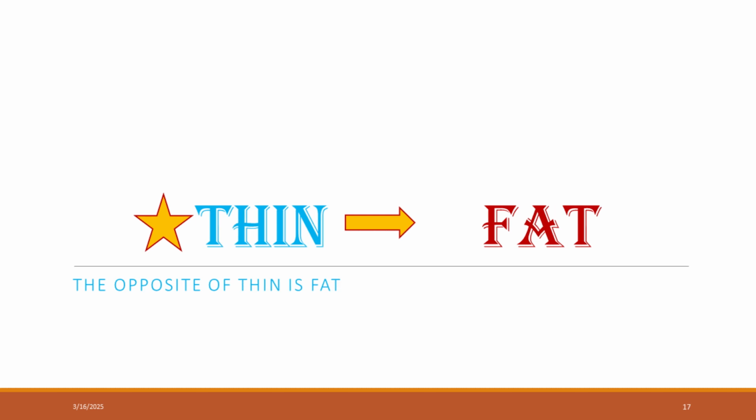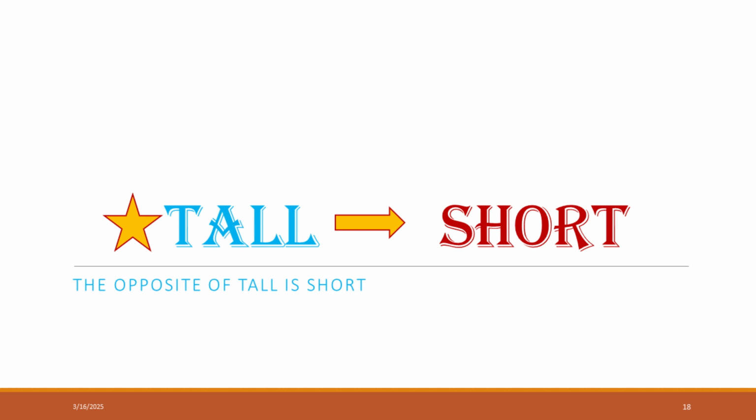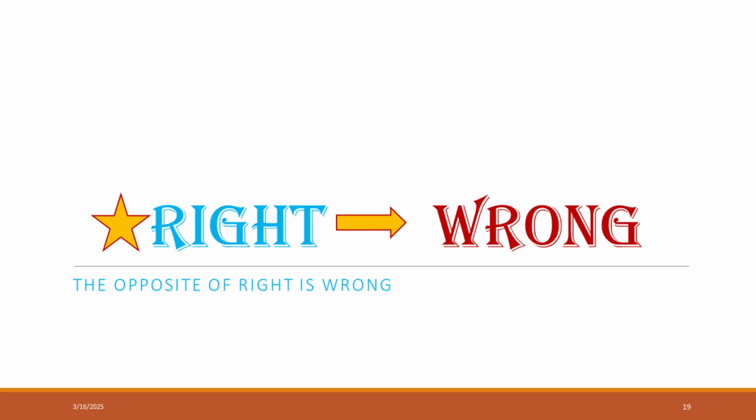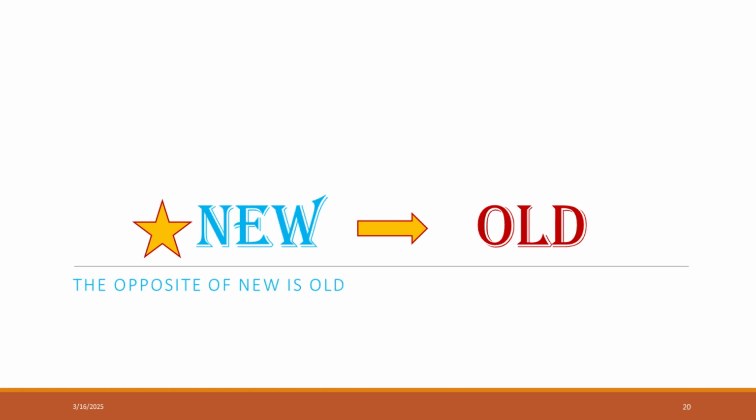The opposite of thin is fat. The opposite of tall is short. The opposite of the word right is wrong. The opposite of new is old.